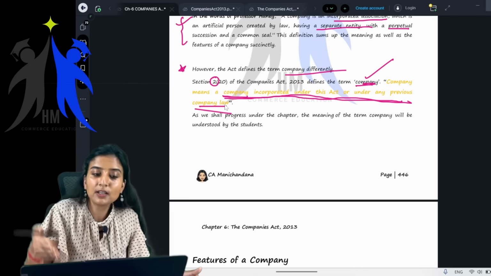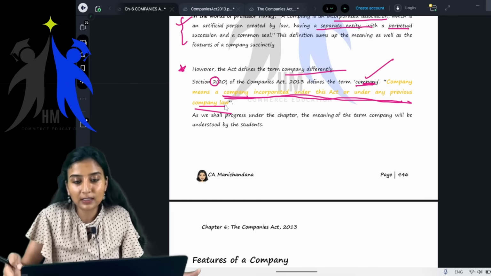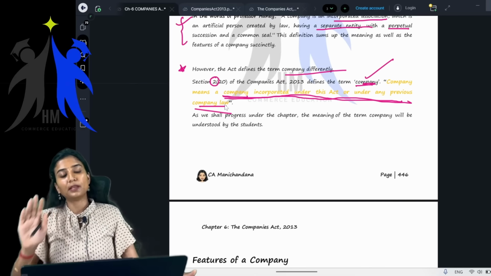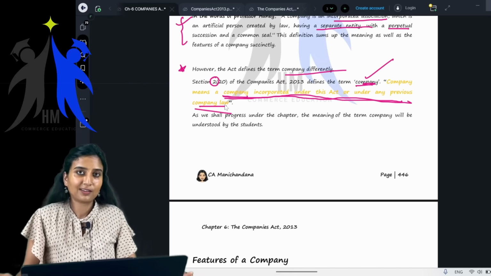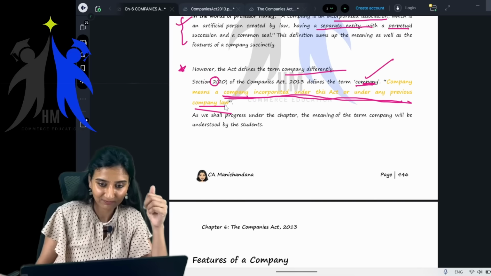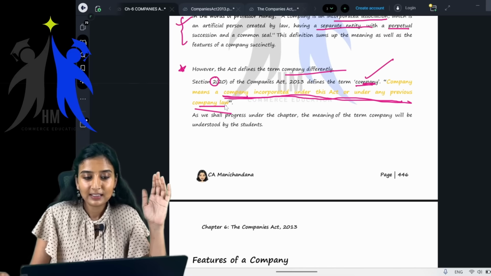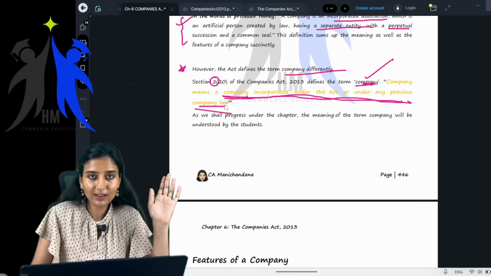What is that definition? Company means a company incorporated under this Act or under any previous company law. Clear? Everyone? Okay, fine.